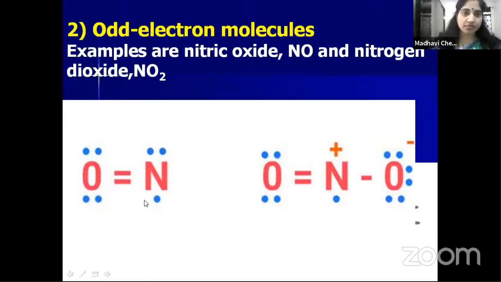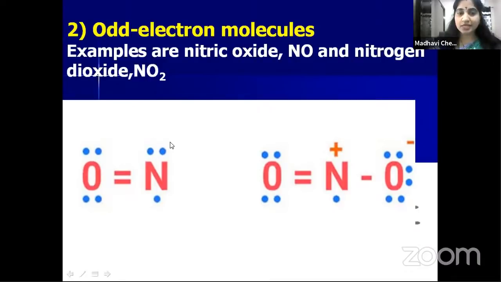Now let us consider nitric oxide. In nitric oxide, nitrogen is the central atom. It forms a double bond with this oxygen. Double bond means how many electrons? Each bond means one pair. Two bonds means two pairs. Two pairs means two twos are 4 electrons, and it has one lone pair, that is 4 plus 2, 6, plus 1, so this is 1 electron.